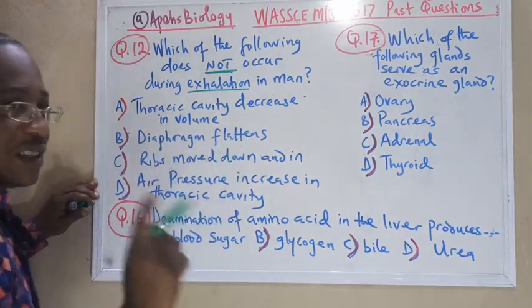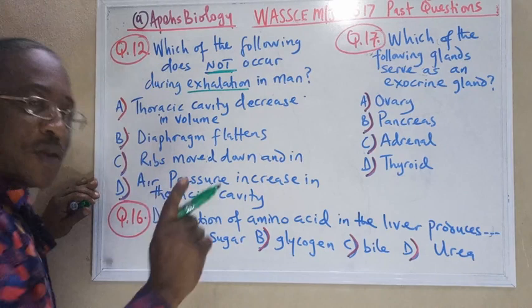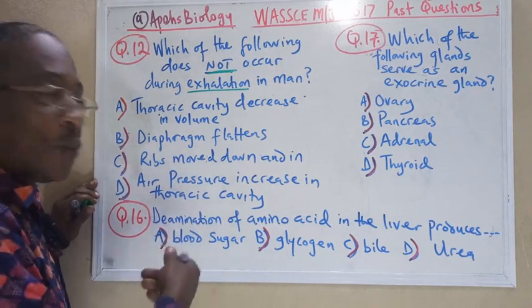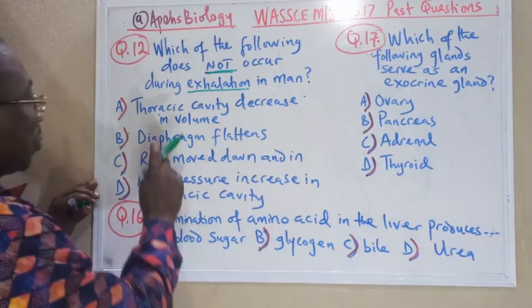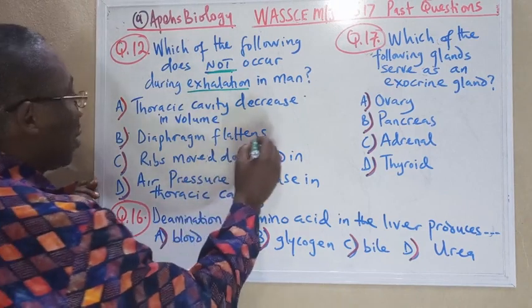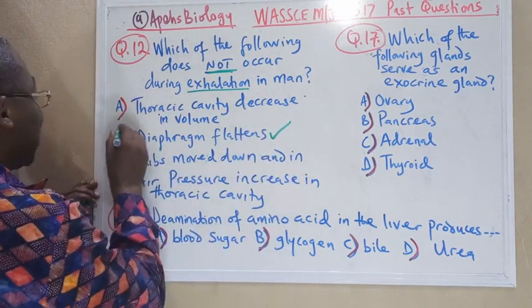Diaphragm flatten. This is not true. The diaphragm does not flatten during exhalation. Rather, the diaphragm becomes dome shaped or curves in. So diaphragm flattening only occurs during inhalation. That is why this one is the correct answer.